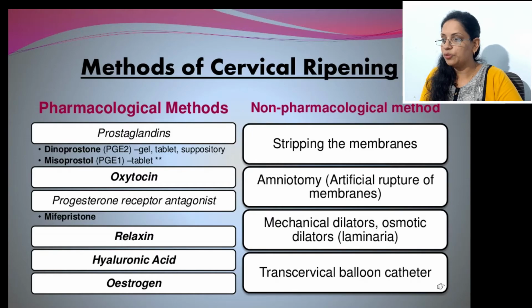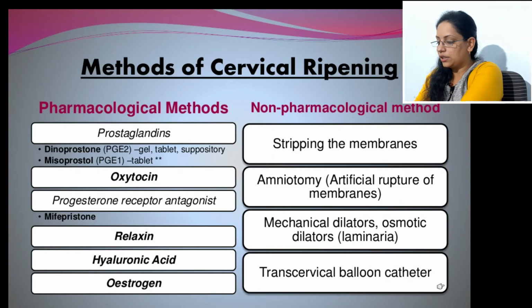So prostaglandins are available in the form of gel, which is applied locally, and tablets used locally or orally, and these prostaglandins initiate the cervical change, cervical ripening or cervical dilatation, and also start the uterine contraction. So this is the use of prostaglandin.